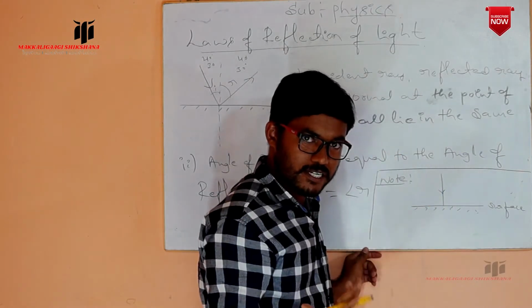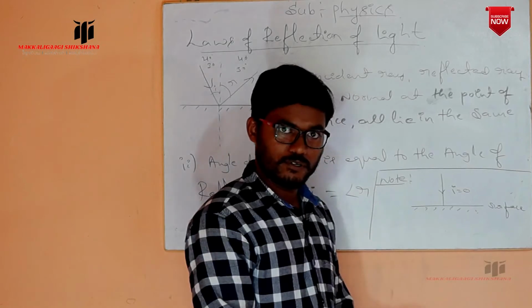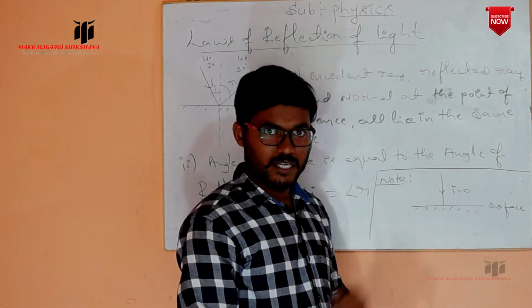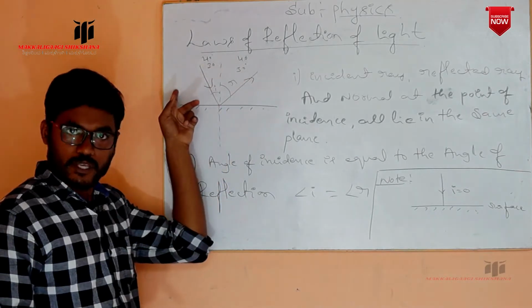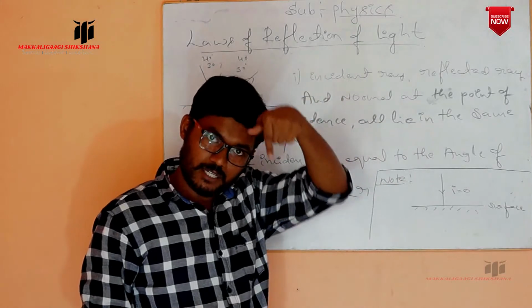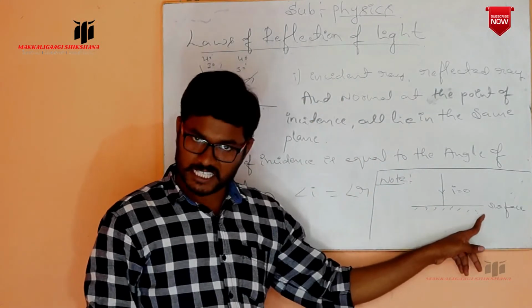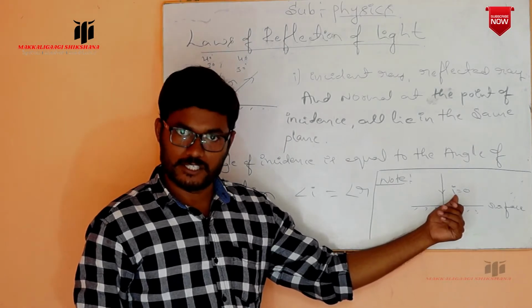Now what is the angle of incidence? Angle of incidence I is equal to 0. I is equal to 0 means we have taken the angle of incidence from the normal to the incident ray, but here normal and incident ray are in the same direction, which is perpendicular to the reflecting surface. So therefore the angle of incidence I is equal to 0.